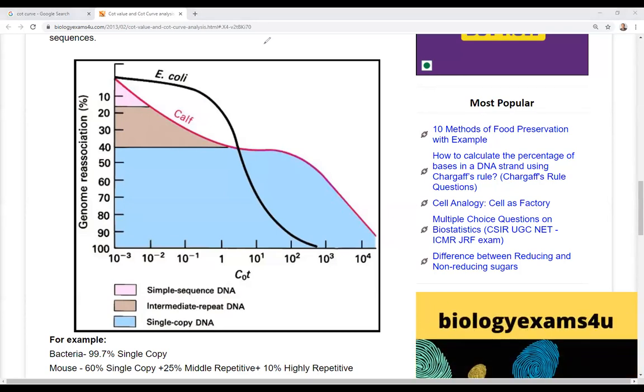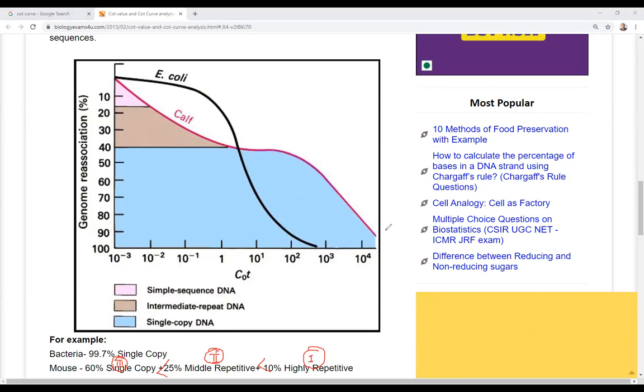Highly repetitive DNA is going to be renatured first, as compared to the second one, which would be middle repetitive DNA, and the third one will be the one that is present in the form of a single copy. This is how renaturation is going to take place. This would be the fastest of all. That means bacteria will take much longer to renature.